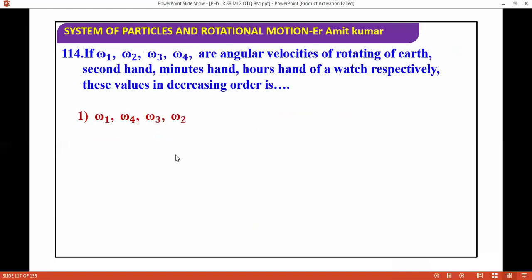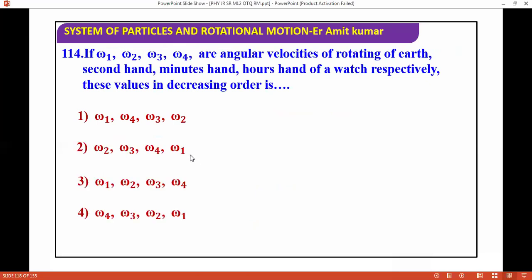Omega 1, omega 2, omega 3, omega 4 are the angular velocities of rotation of the Earth, second hand, minute hand, and hour hand of a watch respectively. Then the values in decreasing order are asked.